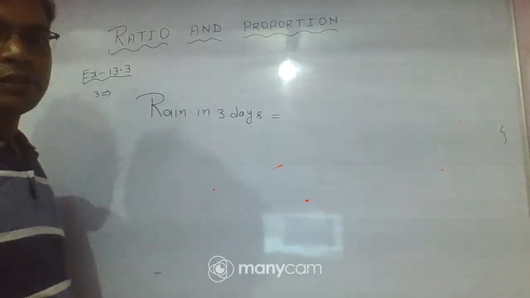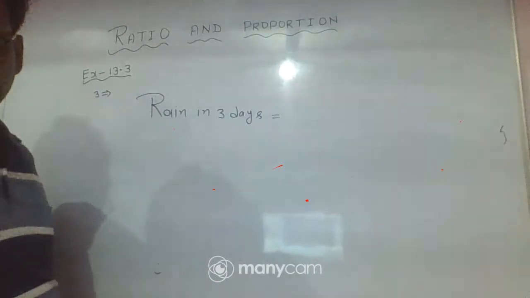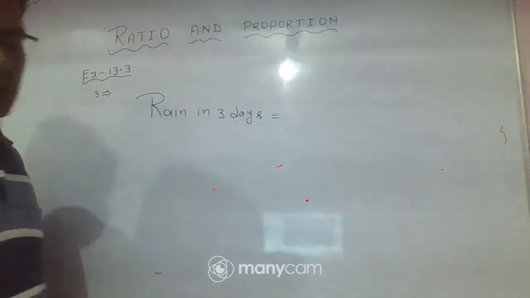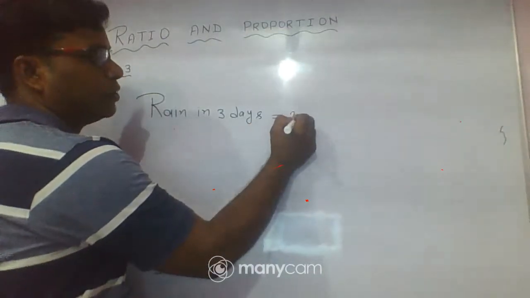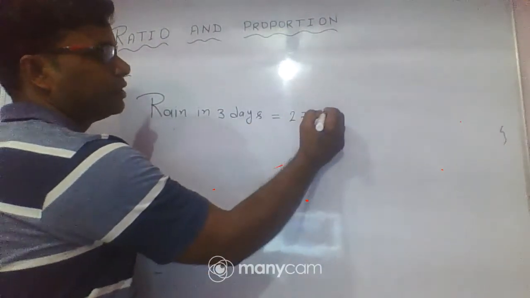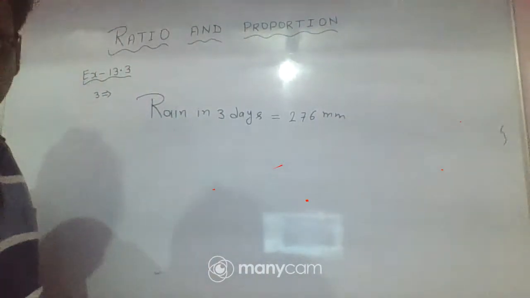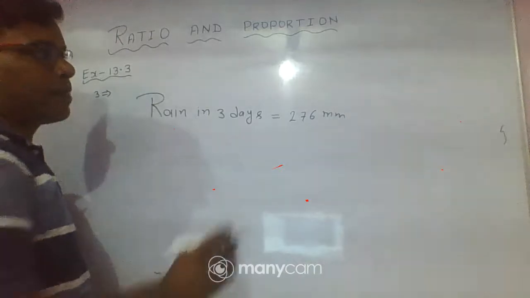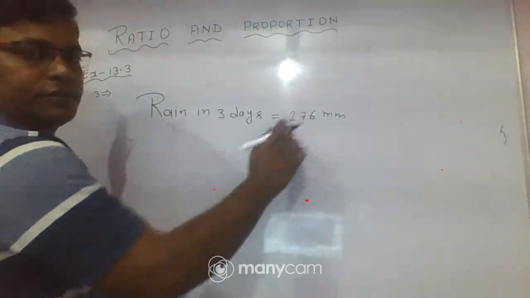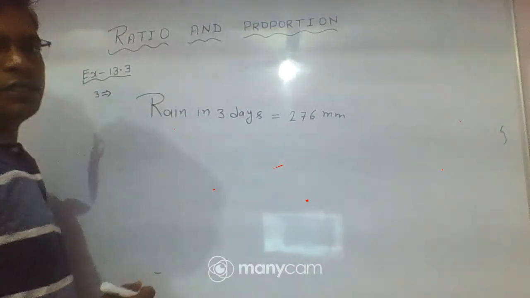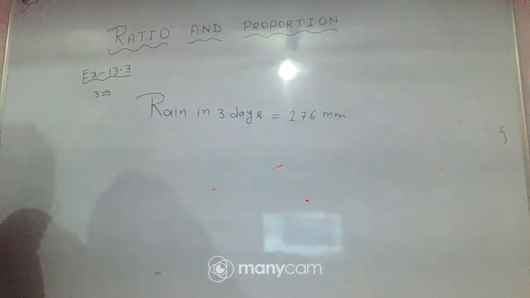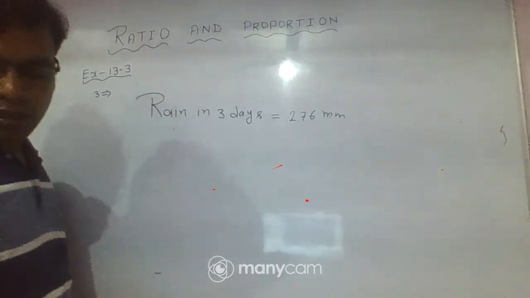Here, rain in 3 days. How many millimeter? This is given, 276 millimeter in 3 days.